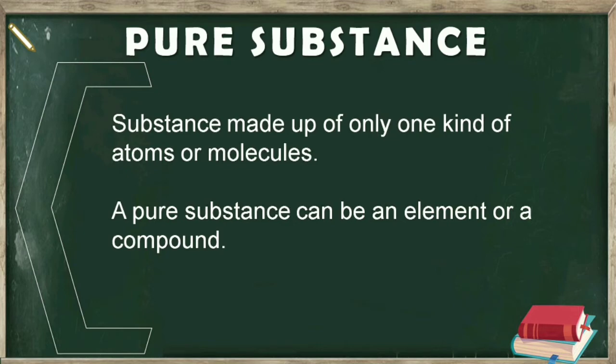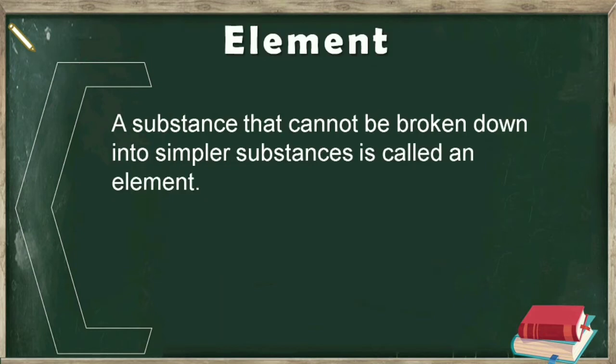Firstly, let us know about element. Any substance like gold, carbon, helium, etc., that cannot be broken down into simpler substances is called an element. We can also say that an element is a substance made up of only one kind of atoms.